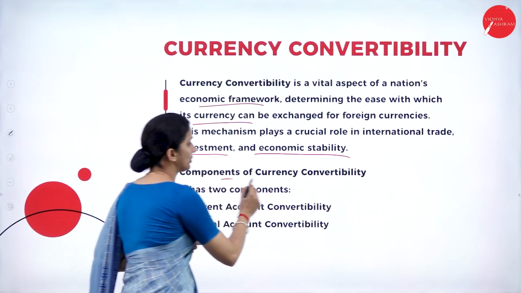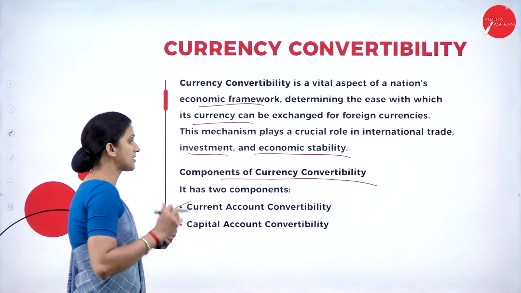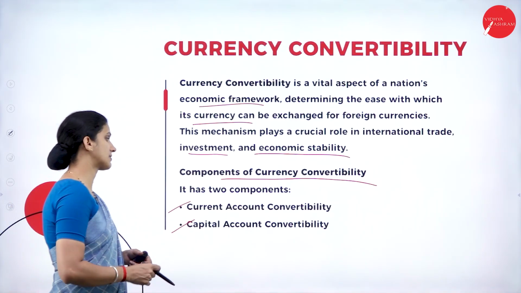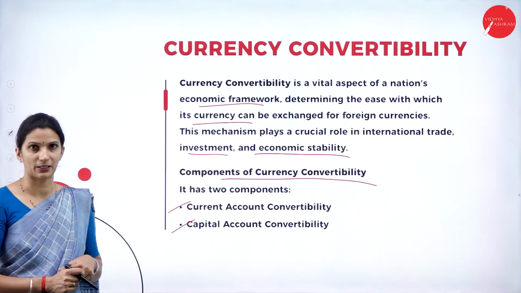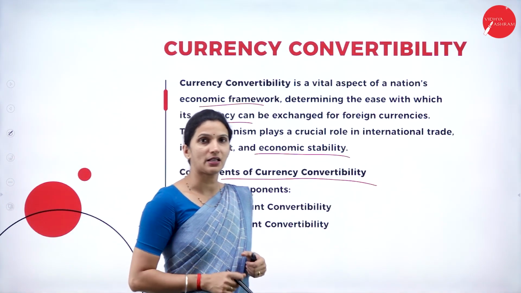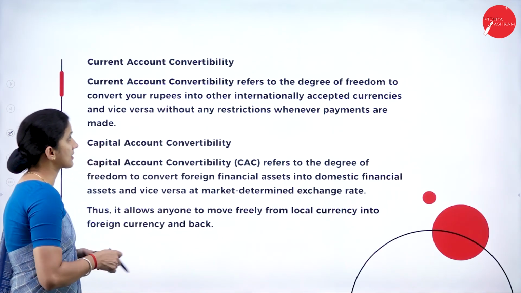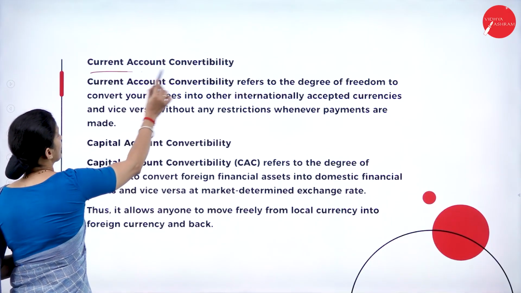So what are the components of currency convertibility that we have? One is the current account convertibility. Another is the capital account convertibility. These are the two important components of currency convertibility. Now we'll see what current account convertibility is.